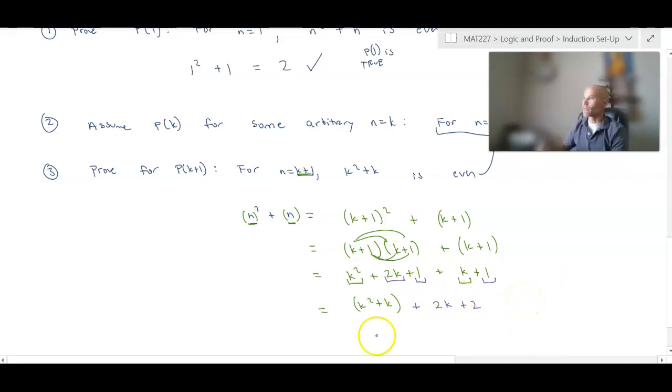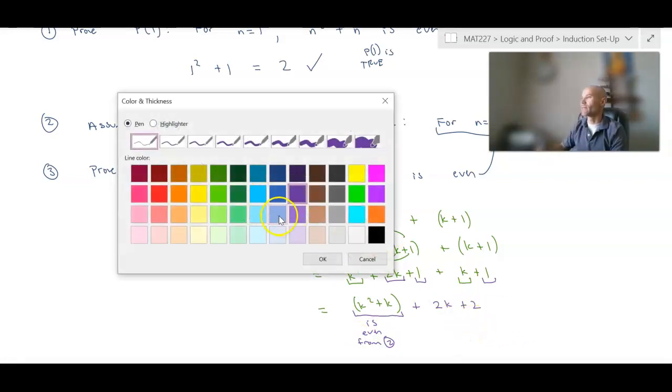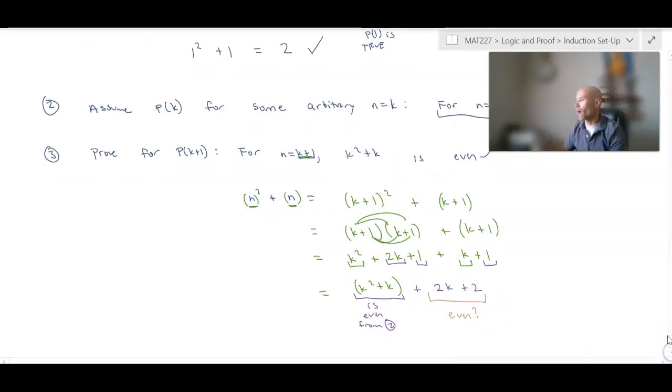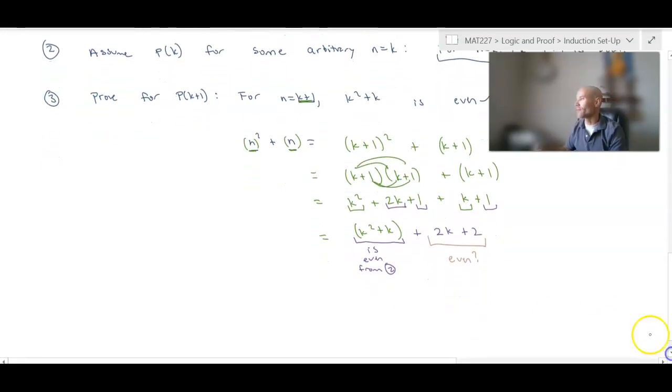Now, from my step 2, I already know that this is even. Now, all I have to do is ask myself and justify, is this even? Well, you probably see it already.